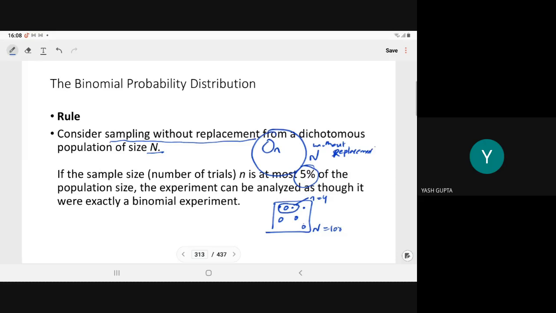And when we are taking a sample of at most 5% of the population, then we can apply the binomial distribution. Otherwise we cannot apply the binomial distribution.